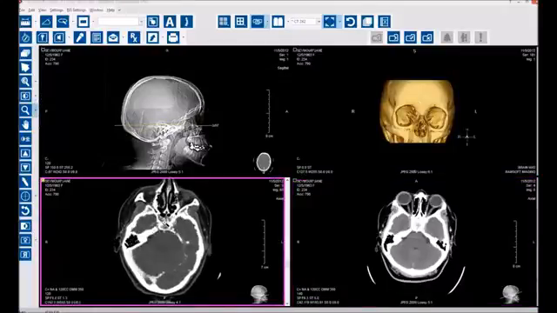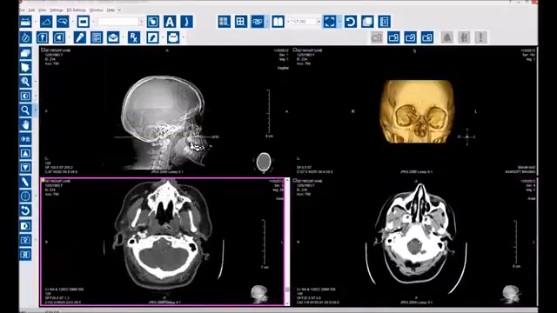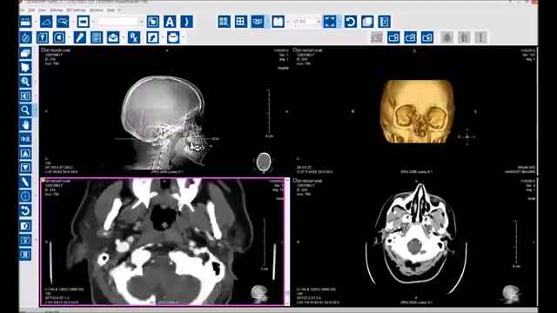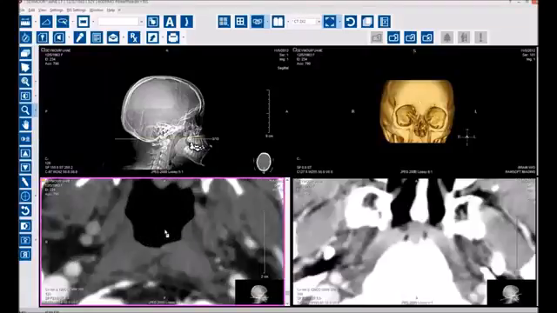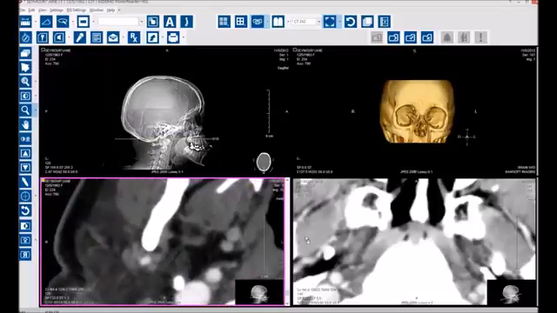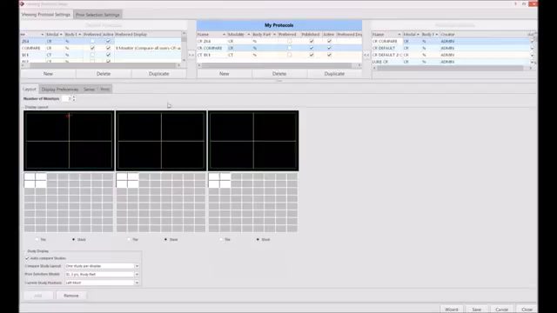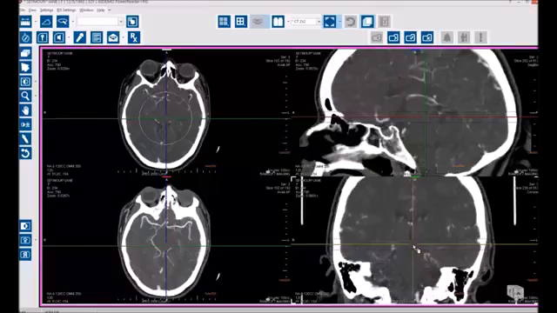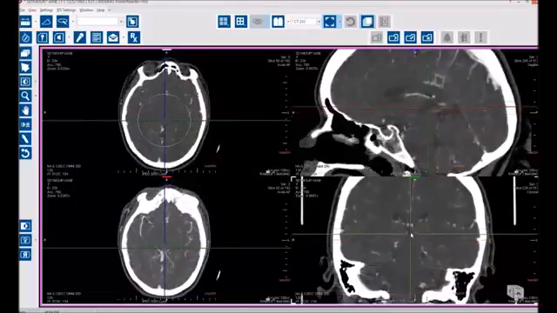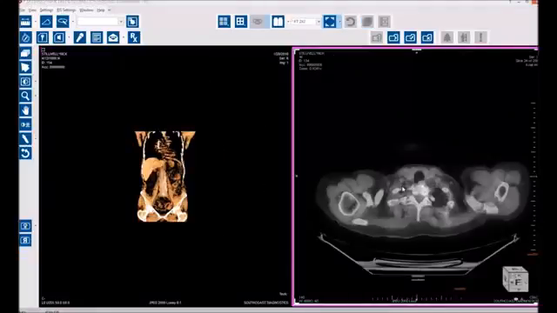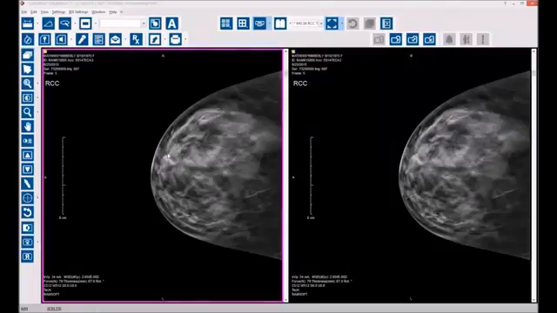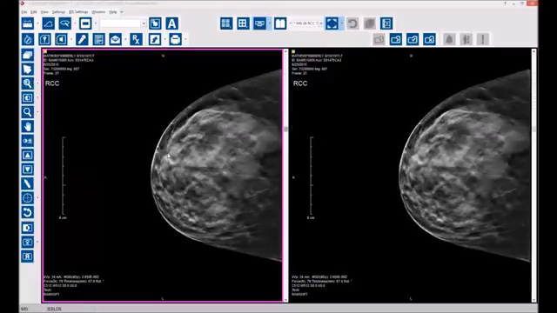You can scroll through multi-slice series, zoom, pan, change the image compression, re-window images, measure distances and angles. Some of the more advanced tools include a robust viewing protocol creator, which comes with many default protocols. Additional tools include MPR and volume rendering, PET-CT fusion, and support for breast tomosynthesis images.